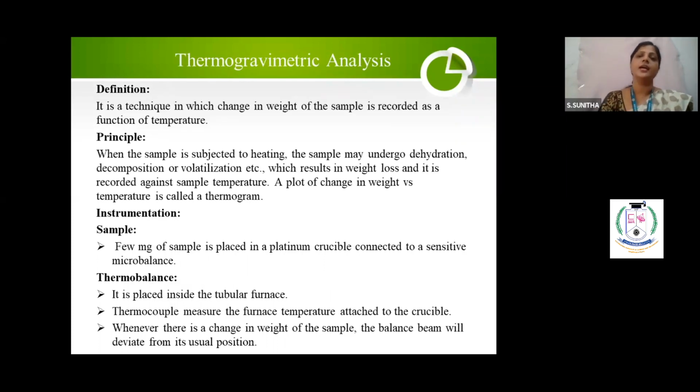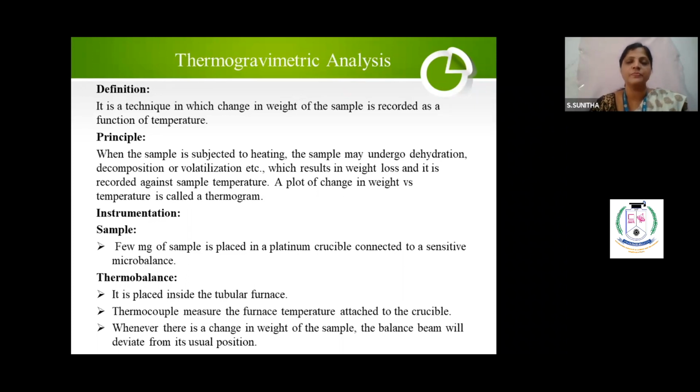First one is TGA, thermogravimetric analysis. So as I told you, it's a technique in which change in weight of the sample is recorded as a function of temperature. Weight versus temperature, that is change in weight versus temperature. So what is the principle? When a sample is subjected to heating, the sample will undergo dehydration, decomposition, or volatilization, or any other change. When you heat, it has to undergo some sort of changes. So what is the net result? The net result will be change in weight, loss of weight, and it is recorded against temperature.